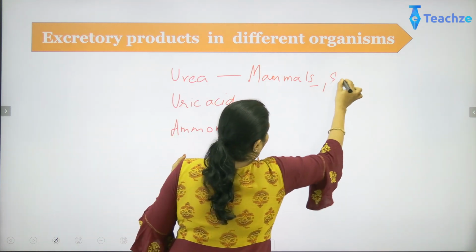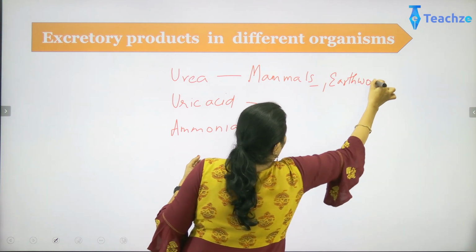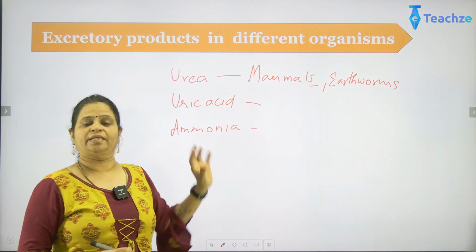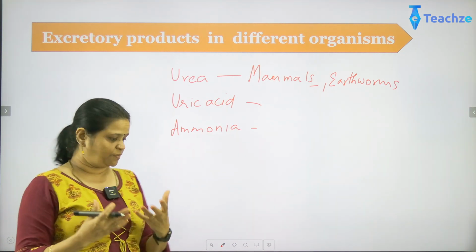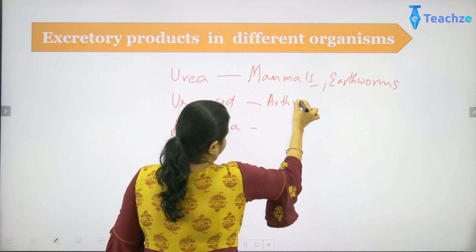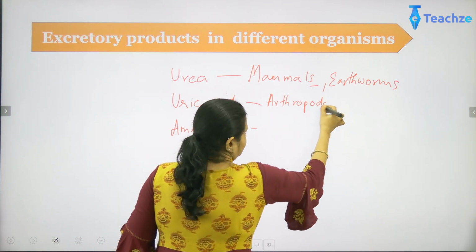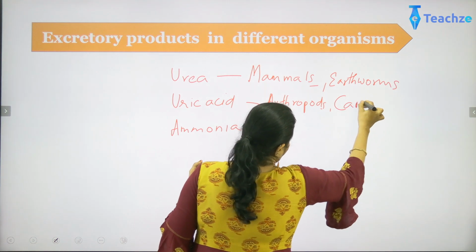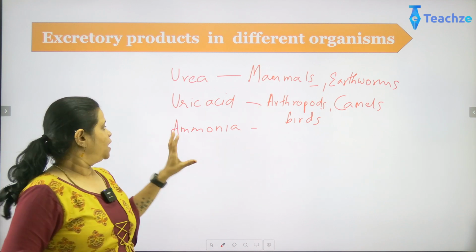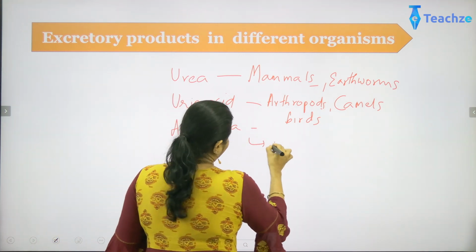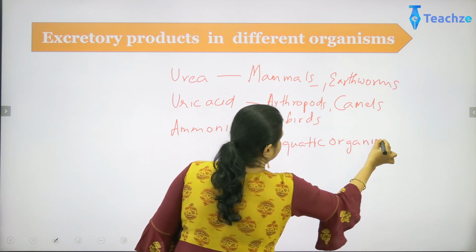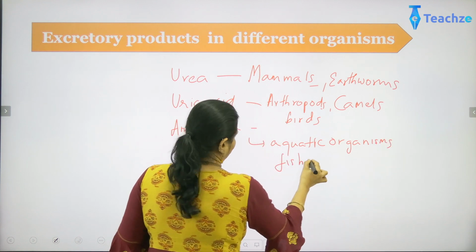Annelida, earthworms, also excrete this urea product. Now uric acid will be the excretory waste when organisms want to conserve water. They don't want to give out the water which is present in the body. Uric acid you can see in the case of arthropods, in camels, and most of the birds. Now ammonia: in the aquatic organisms, fishes excrete in the form of ammonia.